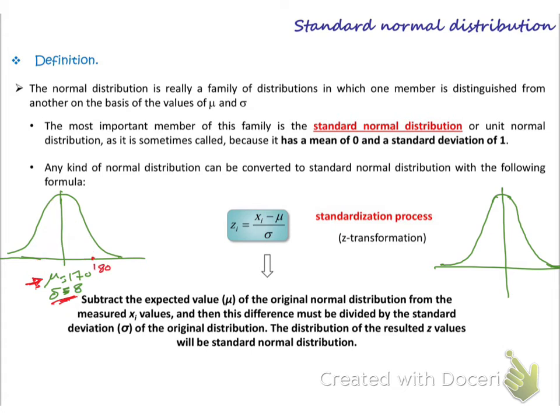So if I said I want the probability of x greater than or equal to 180, I come here on the x-axis and check this. The mean is 170, and 180 is here. So this is the area which I want. So I have to get this area. How can I get this area?